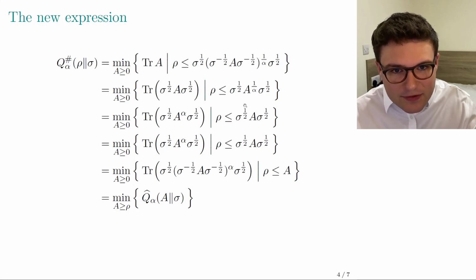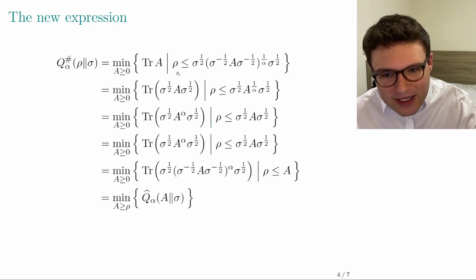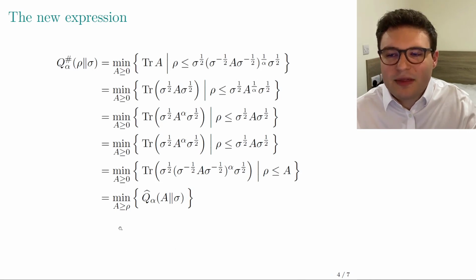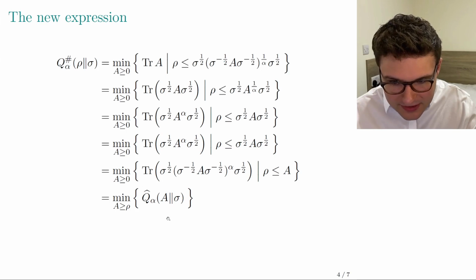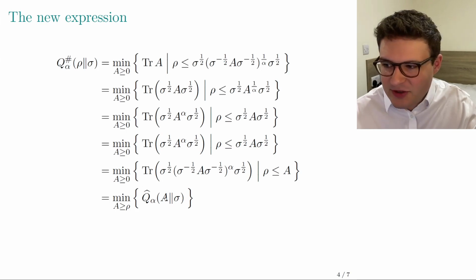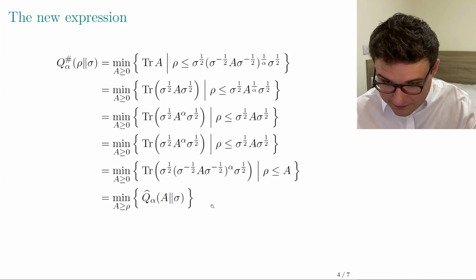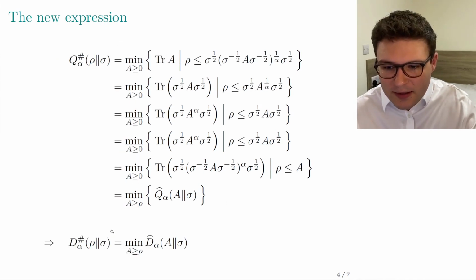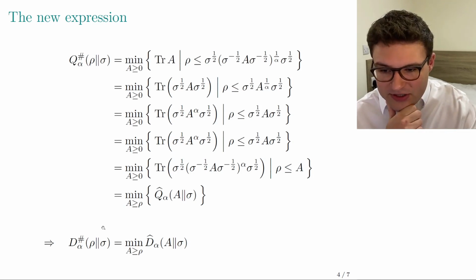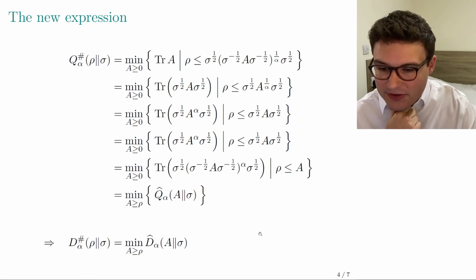Then you can shift terms from this constraint to the thing you optimize over bit by bit. If you keep doing this, going all the way through, you find that this sharp trace function is really just minimizing the geometric trace function, the thing that sits inside the geometric Rényi divergence, over all inputs A which are larger than rho, and you put the A in here. This directly translates also to the divergence, not just the trace function, because adding the log and the 1 over alpha minus 1 doesn't change anything. So you have this very nice expression for the sharp divergence.